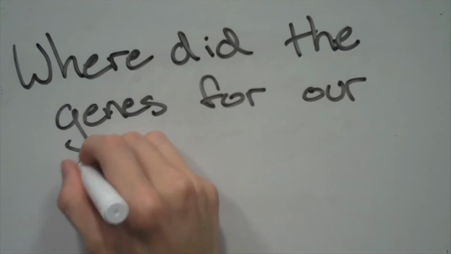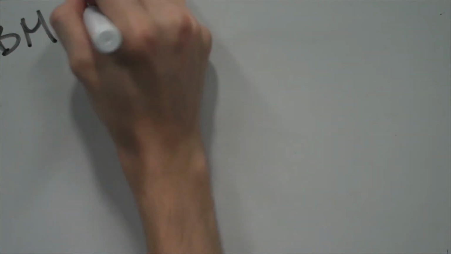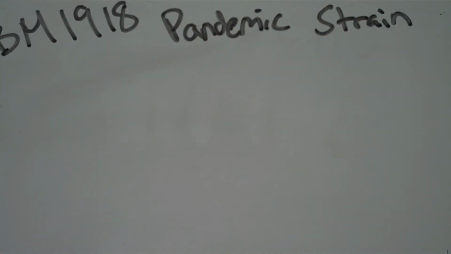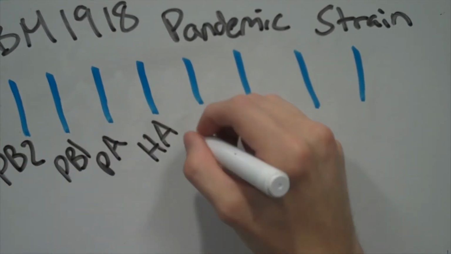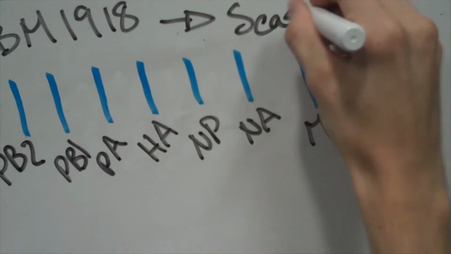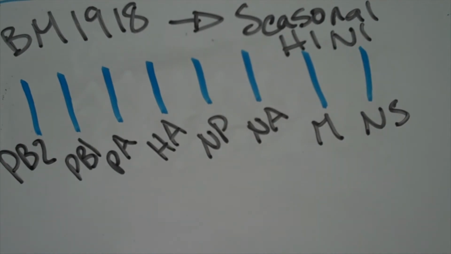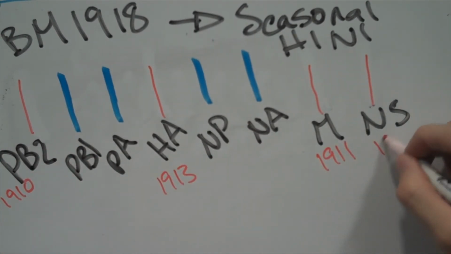Where did the genes for our seasonal flu come from? The seasonal H1N1 virus contains PB1, PA, NP, and NA genes derived from the BM1918 strain via reassortment events that occurred while precursors to the seasonal H1N1 and the BM1918 strain co-circulated during the 1918 pandemic. The PB, HA, M, and NS genes arose independently from the BM1918 pandemic in approximately 1910, 1913, 1911, and 1915 respectively.